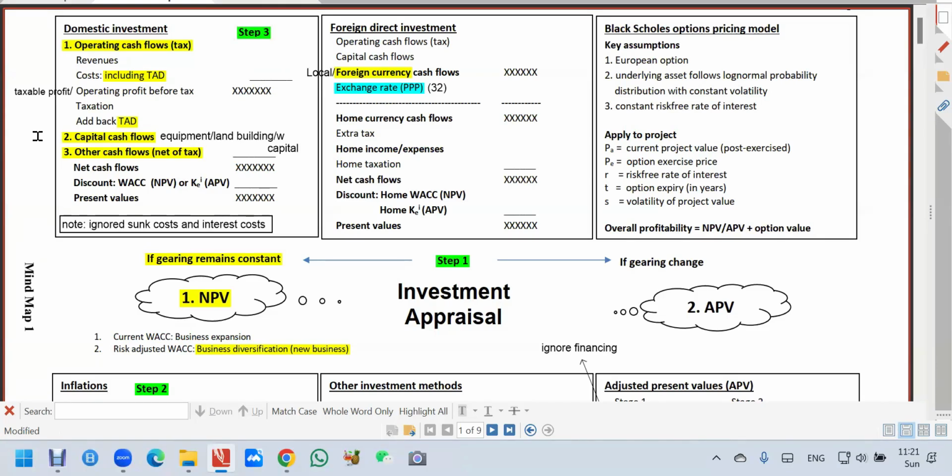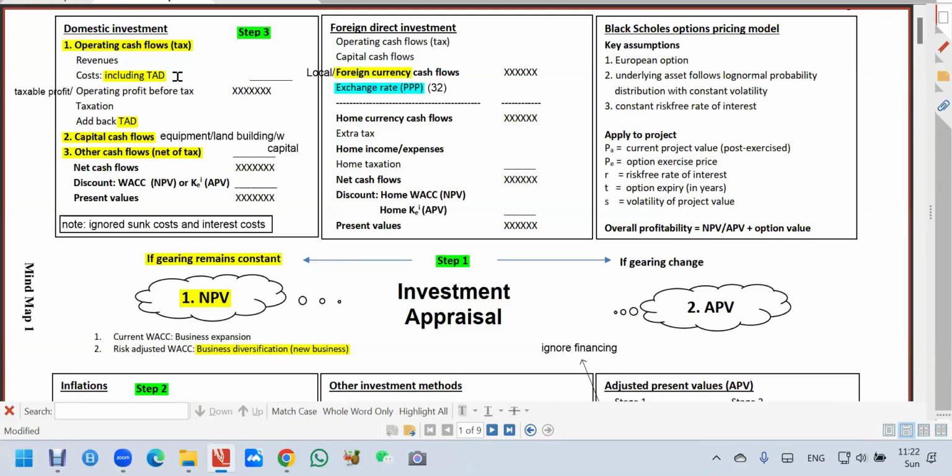And then the project will generate inflow and associated outflow. So we call that operating cash flow. So your project will generate revenues, will also cost you operating costs. And the cost here, we will include the tax allowable depreciation because you have claimed as expenses.